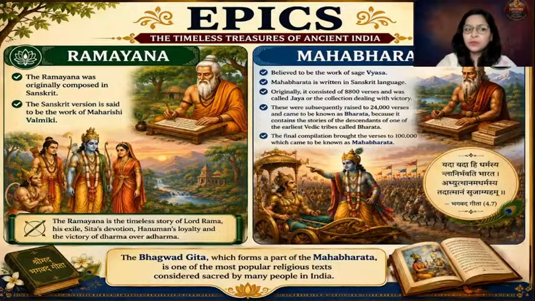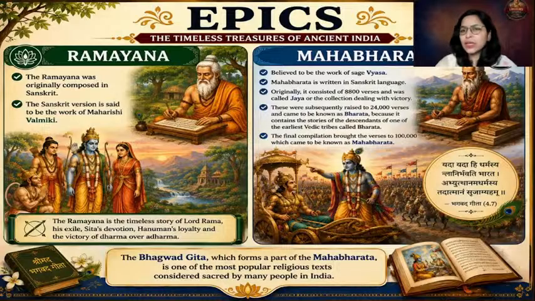Ramayana and Mahabharata. Okay. Every person will give you a different version. Some people will say that this did not happen. Some people will say that this happened. It's up to you whether you want to believe it or not. But we are here to study history, so I'll be talking from that perspective. So Ramayana was originally composed in Sanskrit, and the Sanskrit version is said to be the work of Maharishi Valmiki. So Valmiki's Ramayana, it is said.